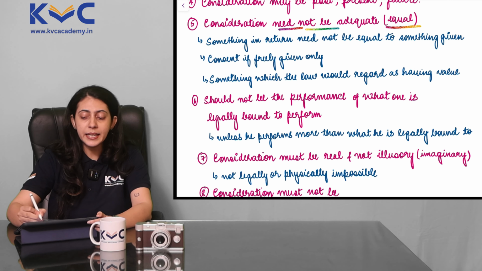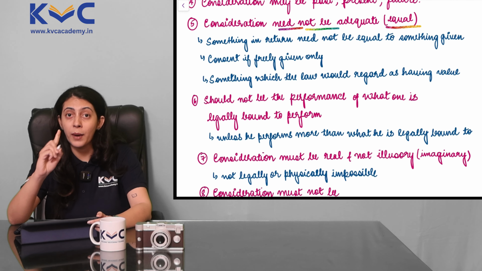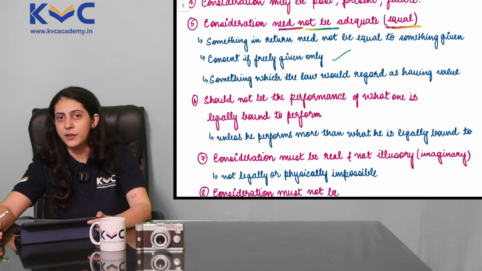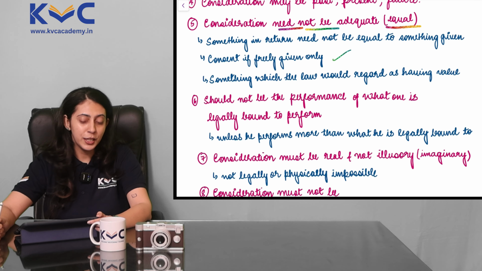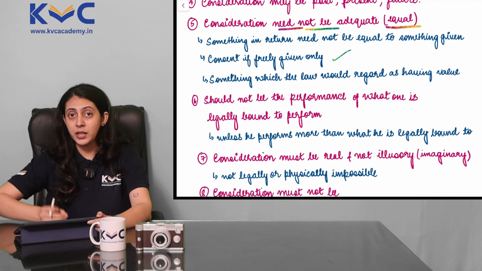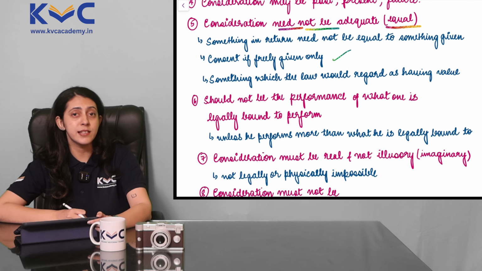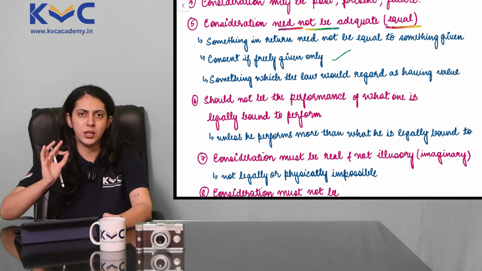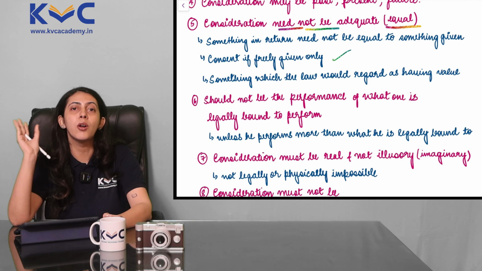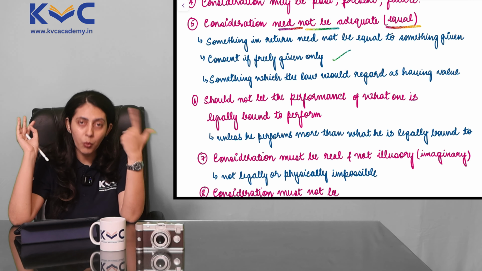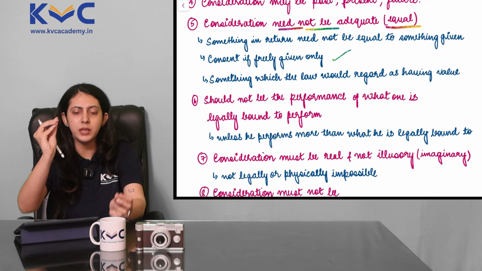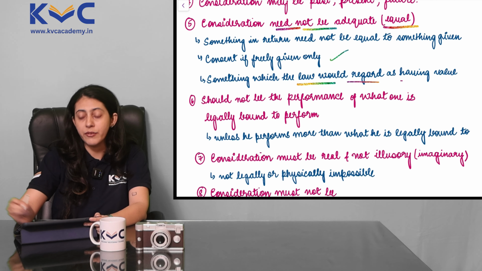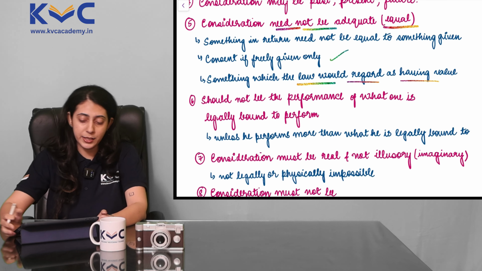So something in return need not be equal to something that is given, provided the consent should be free. Now you can't hold a gun on my head and say give me this iPad for 50 rupees. That will break the validity of the contract because consent is not free. But if my consent is there and if all the other essential elements are being followed, then as long as something in return is there, something. What is something? Anything to which the law can attach some value. 1 rupee, 1 lakh, 1 crore, kuch bhi ho. Something should be there, but it should be something to which the law would regard as having value, and that will make it a valid contract.